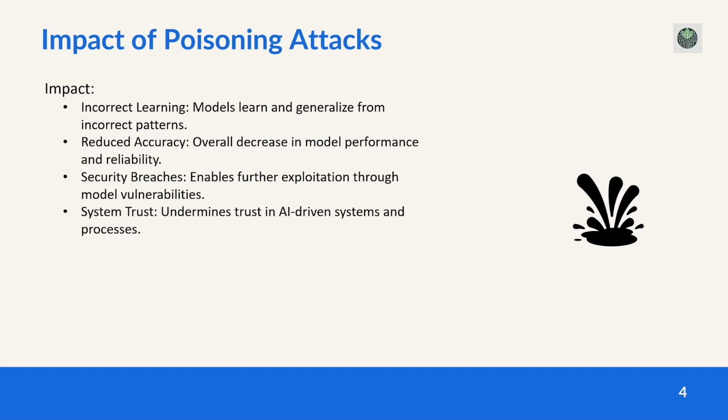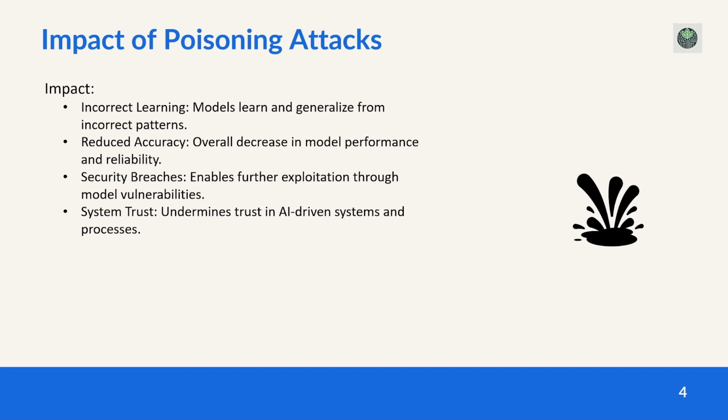So what's the impact of these poisoning attacks? Why do we care? First, they lead to incorrect learning, where the AI model learns and generalizes from patterns that are completely wrong. This can have a cascading effect, where future predictions are also going to be flawed. There's also reduced accuracy. This would mean the model's performance will suffer because it's been trained on compromised data.